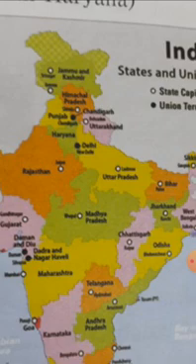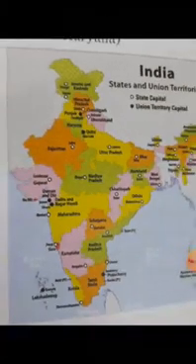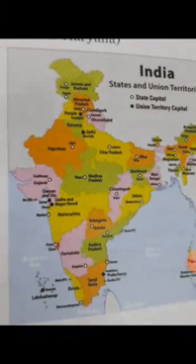Clear? So read this portion well. Okay, this paragraph, and look at the map also. Look at the map given in your book and you can understand it more clearly, all the states and their bordering states. Okay, next is the neighboring states and water bodies.